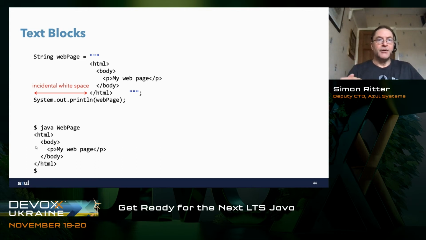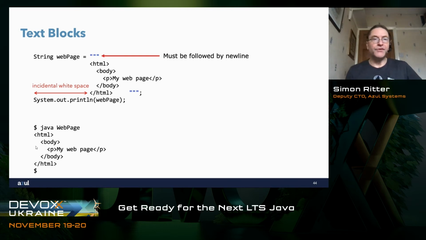What happens here is that the white space up to the first character in our text block is considered incidental white space and gets stripped out. We don't strip out all the white space, only the incidental white space. That way we still get the indentation that we expect for the tags.